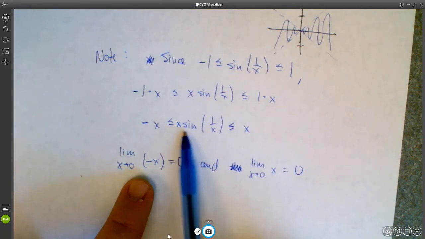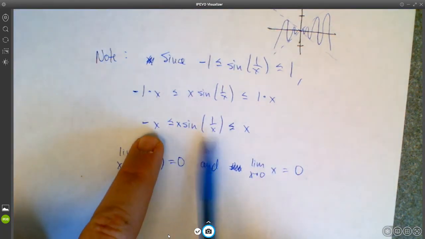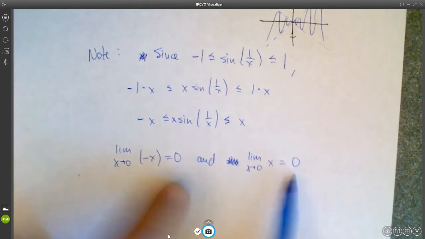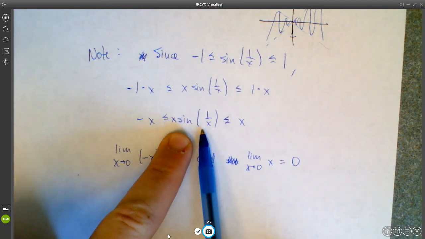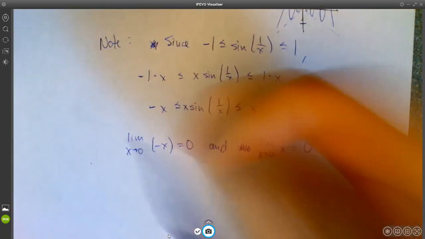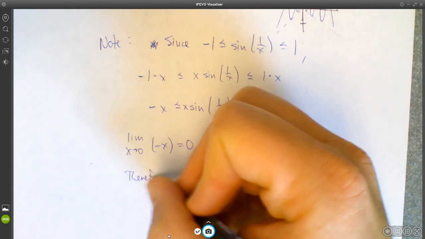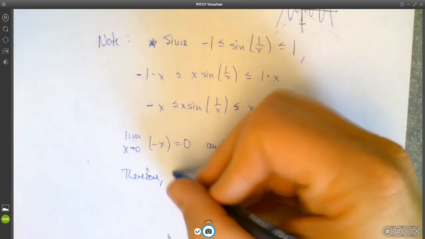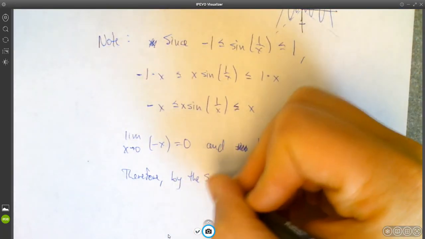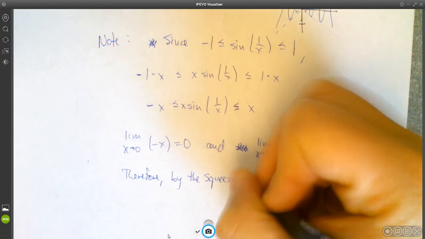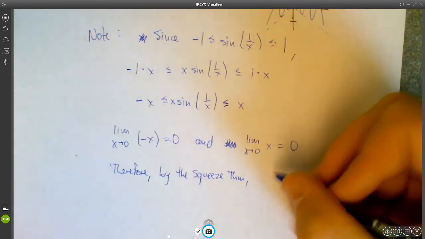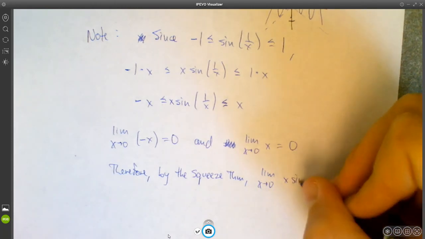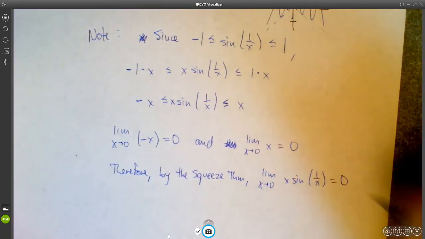So since x times sine of 1 over x is trapped between negative x and positive x, and since these things both go to 0 as x goes to 0, x times sine of 1 over x must also go to 0, right? Therefore, and this is by the squeeze theorem, the limit as x approaches 0 of x times sine of 1 over x equals 0.